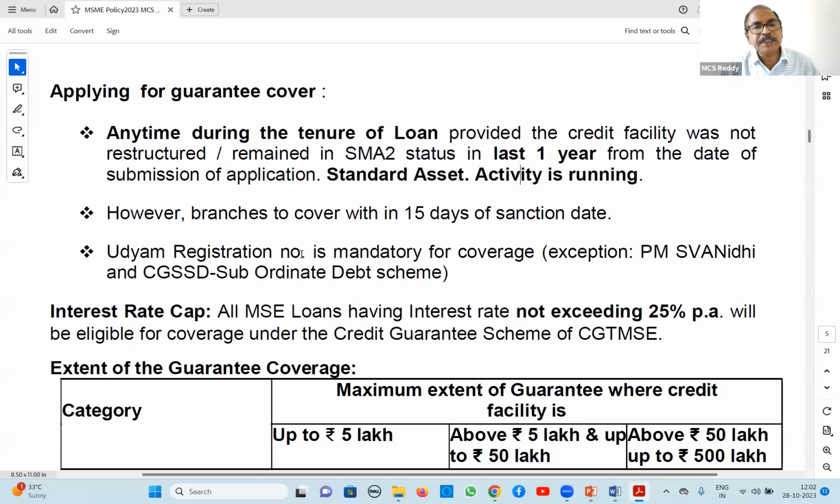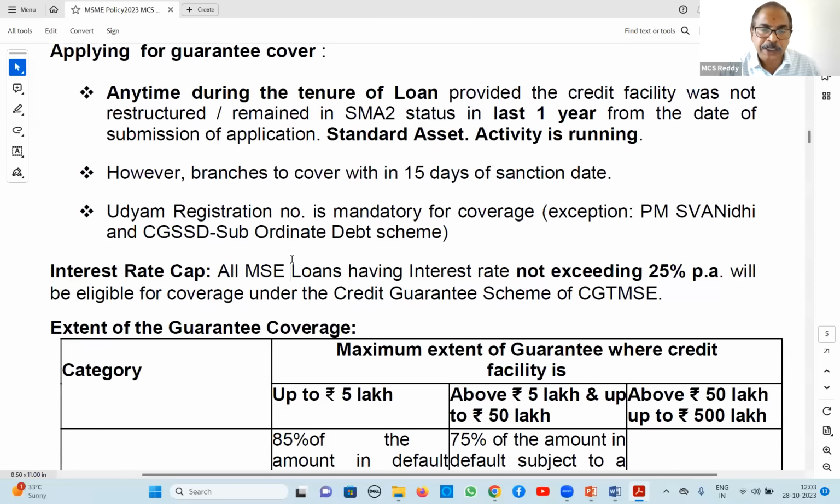Next, Udyam registration. Earlier I told you that by example they have to compulsorily register. But here also, the Udyam registration number is compulsory for this coverage. The only exception given is the PM Swanidhi scheme, where the 3 types we will cover that also. And CGSSD, this is the subordinated debt scheme. That also we will cover in the last page of this material, the last page itself. Subordinated debt, that also we will cover. For these 2, Udyam registration is not compulsory. And for all other cases, the Udyam registration number is mandatory. They have to register, take the certificate, and mention the number in the certificate in this.